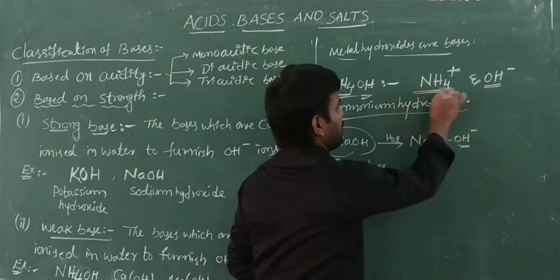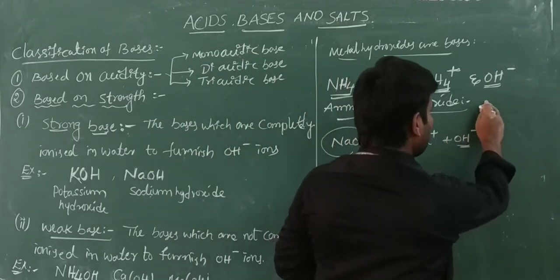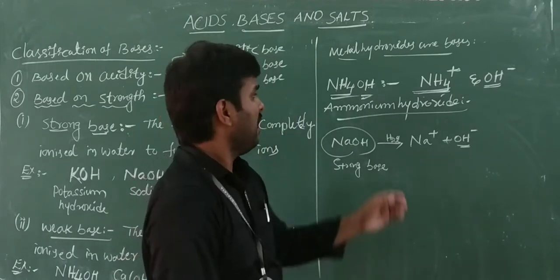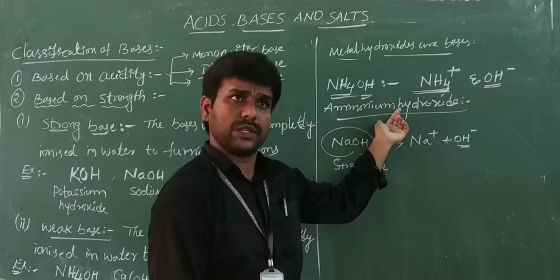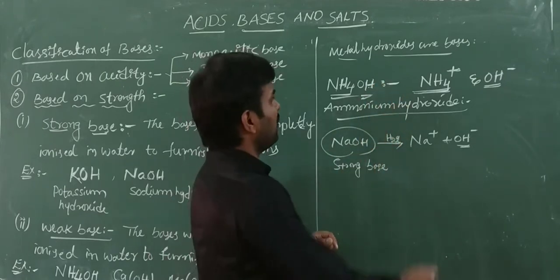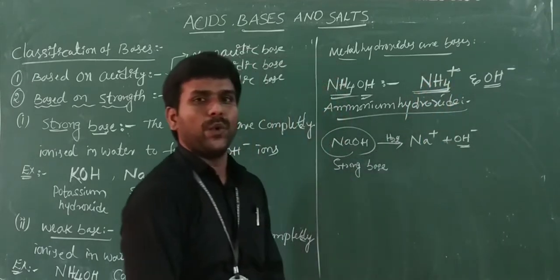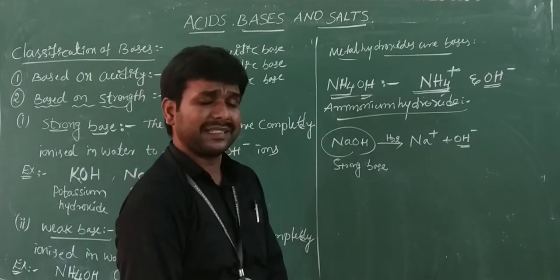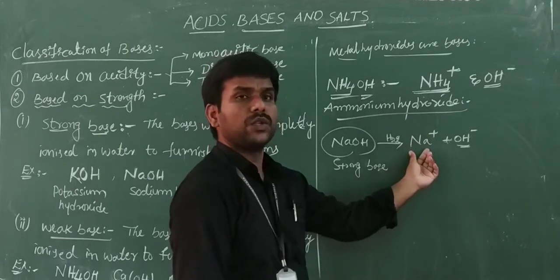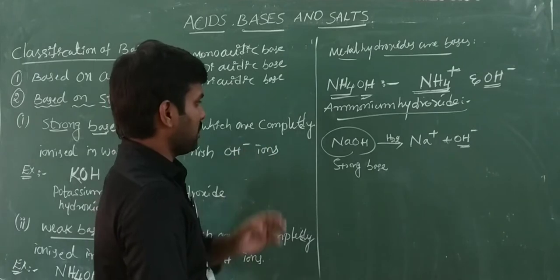This is an exception case. Ammonium hydroxide is also called ammonia solution and ammonia liquor. This NH4 plus acts as a metal ion, having a positive charge like the sodium plus ion. These are the exceptions.